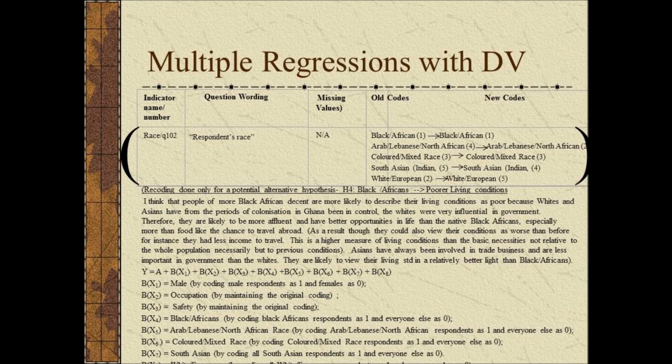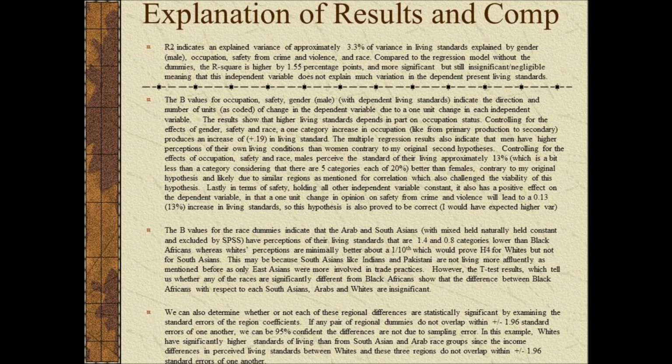As an extra hypothesis, I would think that Black Africans who are locals, given the period of colonization where European whites and Asian tradespeople set up, were not given as many rights and opportunities, and so they would view their living conditions as relatively worse.